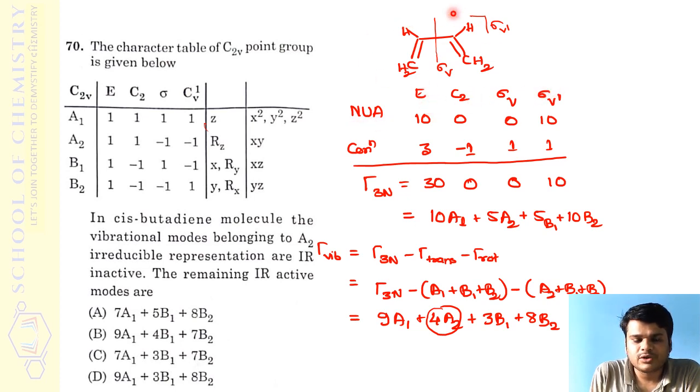If you consider this molecule, totally 10 atoms are there, and if you perform the identity operation E, how many atoms remain unshifted? I'm not asking about shifted ones, only unshifted. E will not alter the position of any atom, so all the 10 atoms will be unshifted. If you do C2, it will be along the molecule itself, so all the atoms will be shifted, and unshifted will be 0.